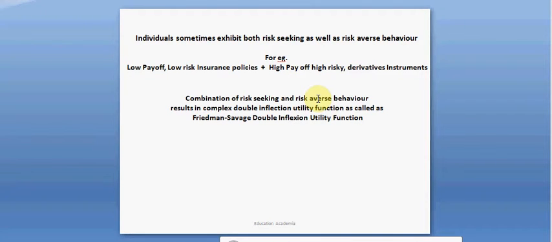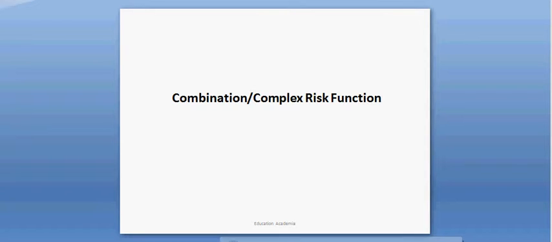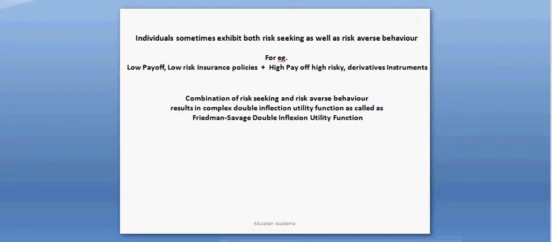Hello guys. We're going to discuss combination or complex risk function today. Suppose I earn some salary, maybe 20,000 bucks in a month, and I go to some insurance company and buy an insurance policy for myself. So a third person, maybe some analyst, will say, "Oh, this guy is buying an insurance policy. He must be risk averse."